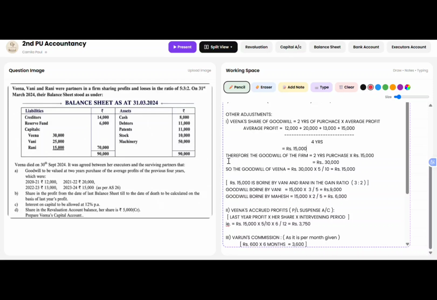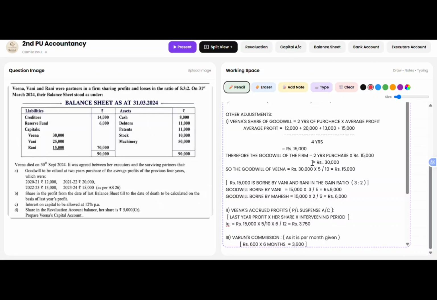Therefore, we are going to substitute this in the formula to find the total goodwill. So the total goodwill will be 2 years' purchase into the average profit, that is rupees 15,000, which we had calculated, which is equal to rupees 30,000.